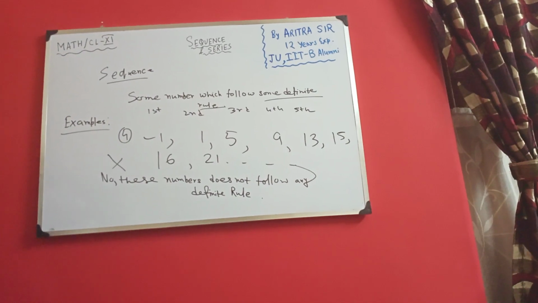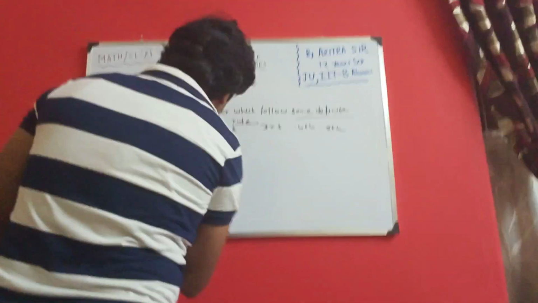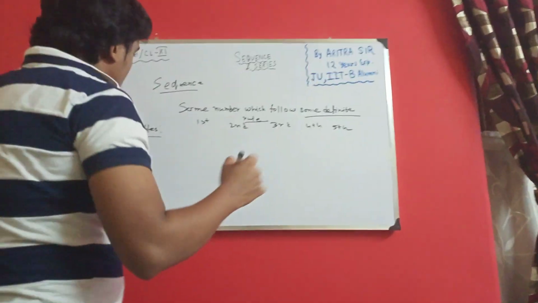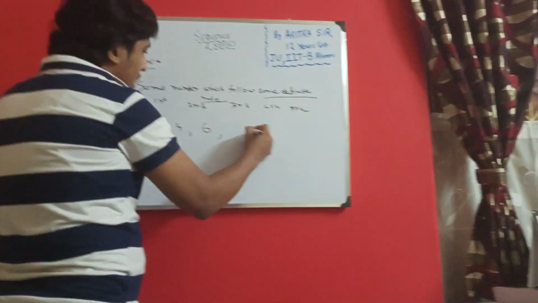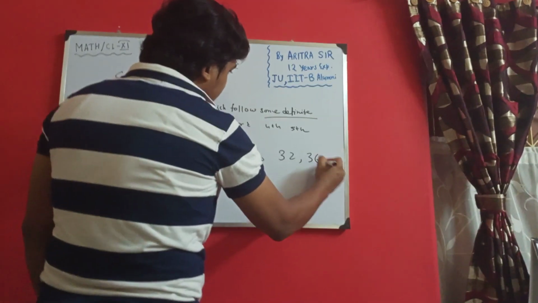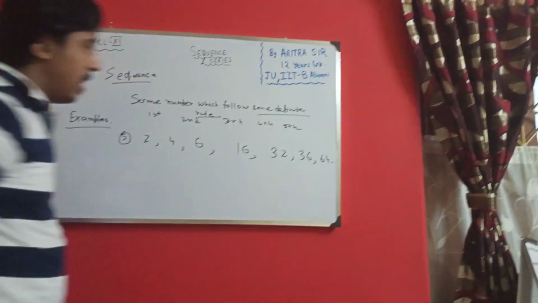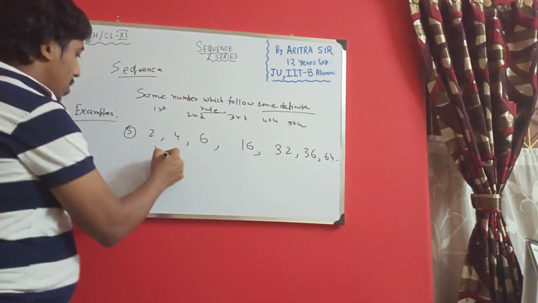Say I give you another simple example. Another simple example, say like that: 2, 4, 6, then 16, then 32, then 36 and 64, like that. Do these numbers follow any definite rule? No definite rule.